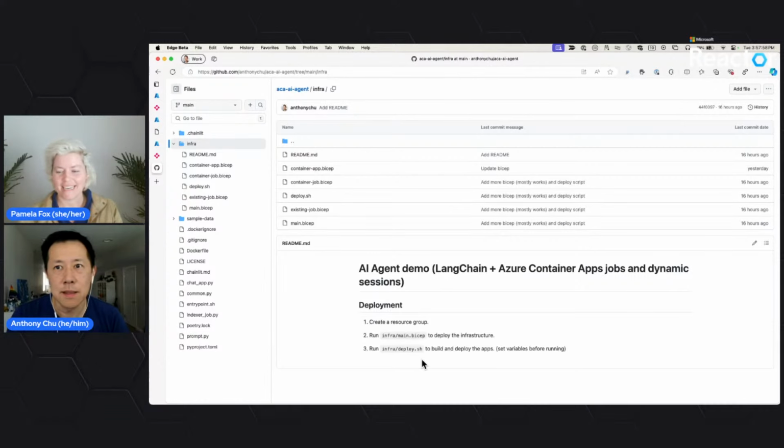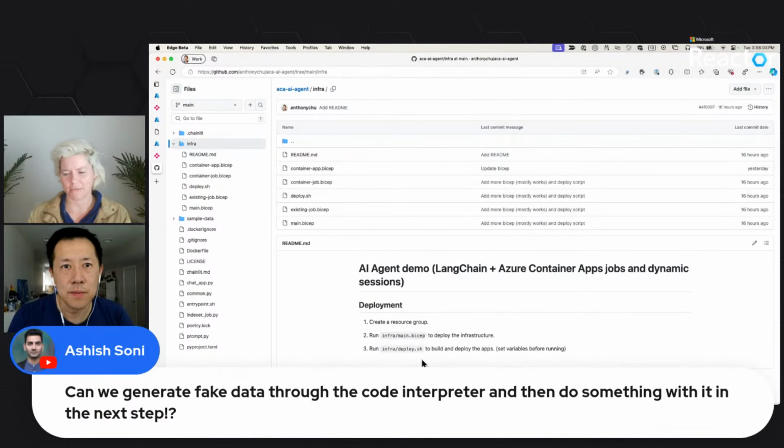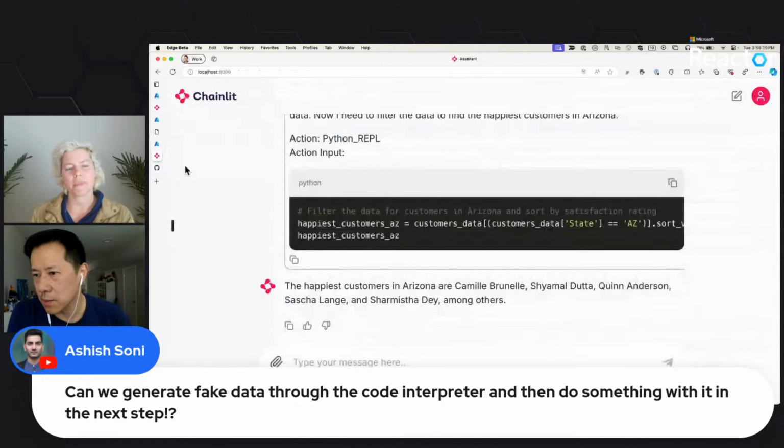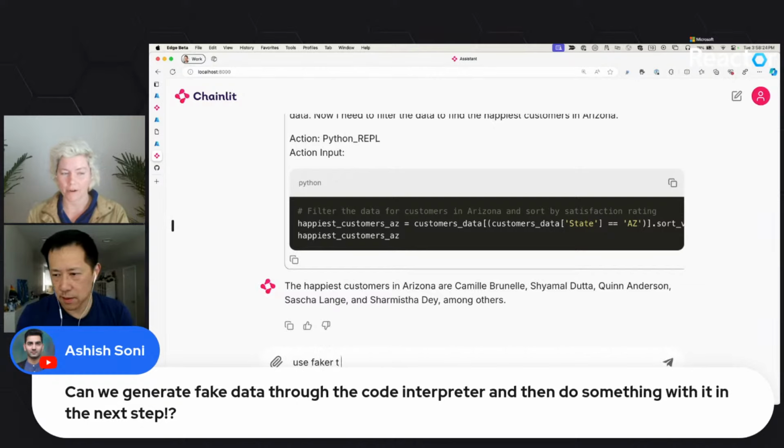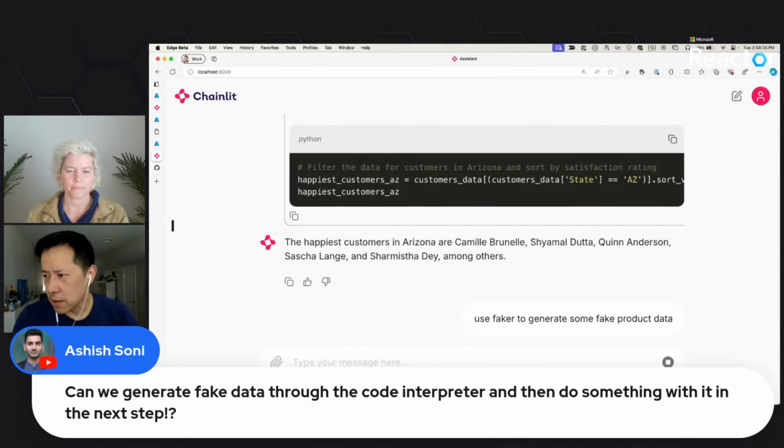All right, we have a question. Ashish asked, can we generate fake data through the code interpreter and then do something with it in the next step? Probably. Normally when I generate fake data, I like to use Faker or Mimesis, the two most popular Python packages. I'm guessing those are not part of the default environment, but you have a certain set of packages pre-installed. Yeah, there's quite a few packages, so maybe Faker is installed. We'll see.